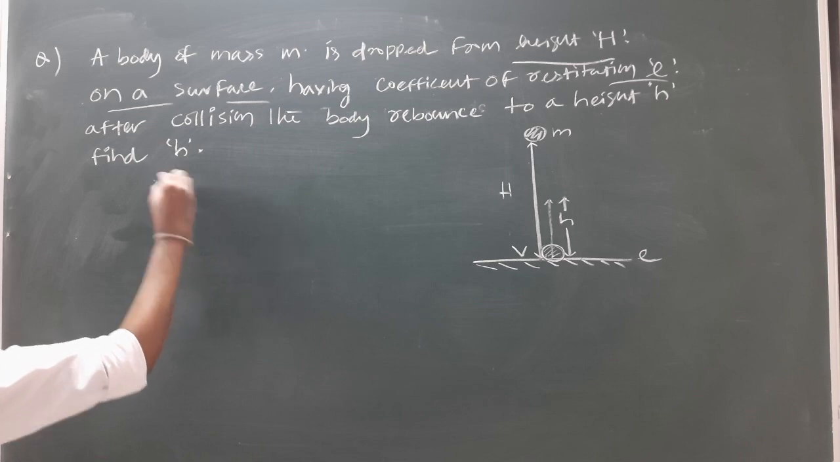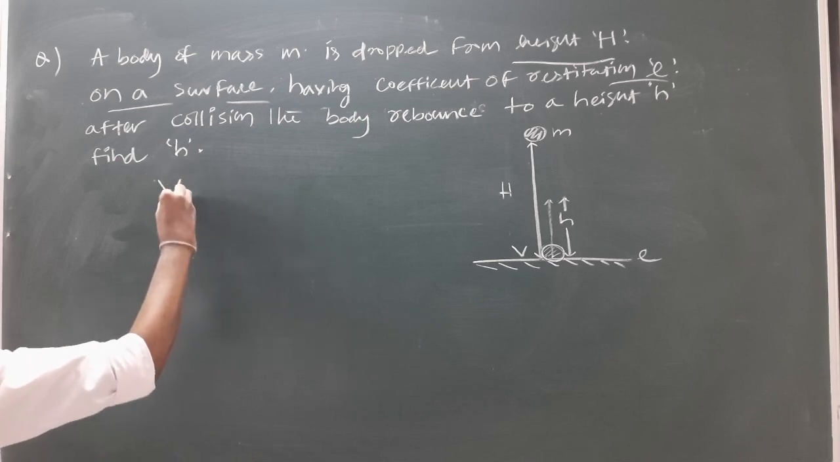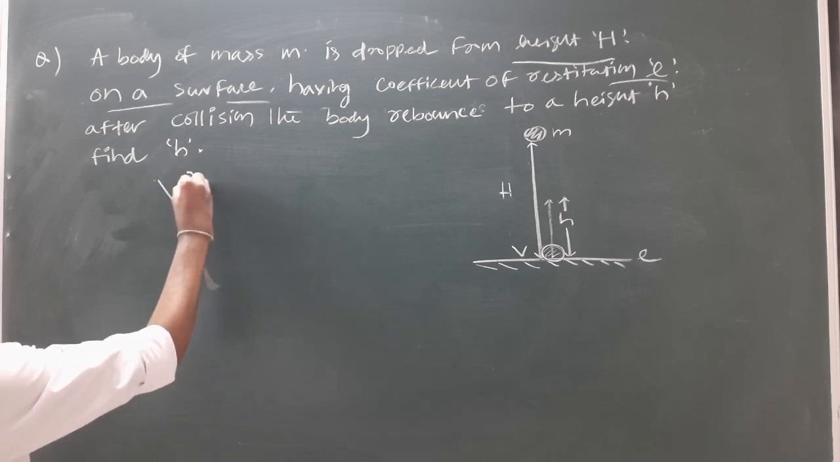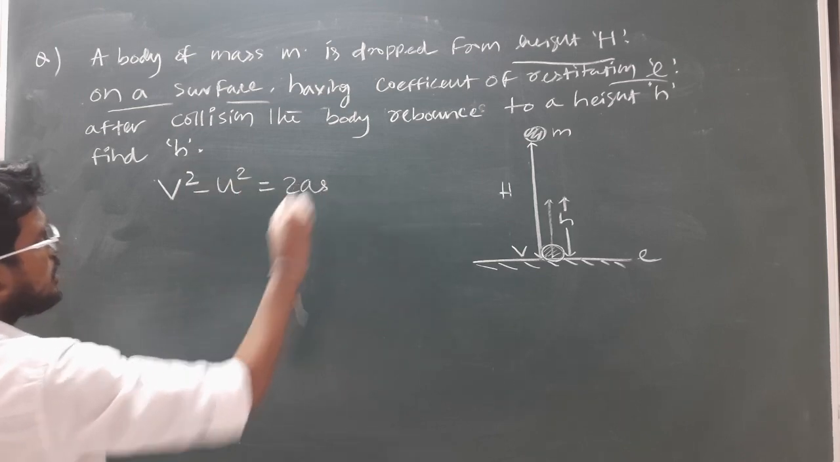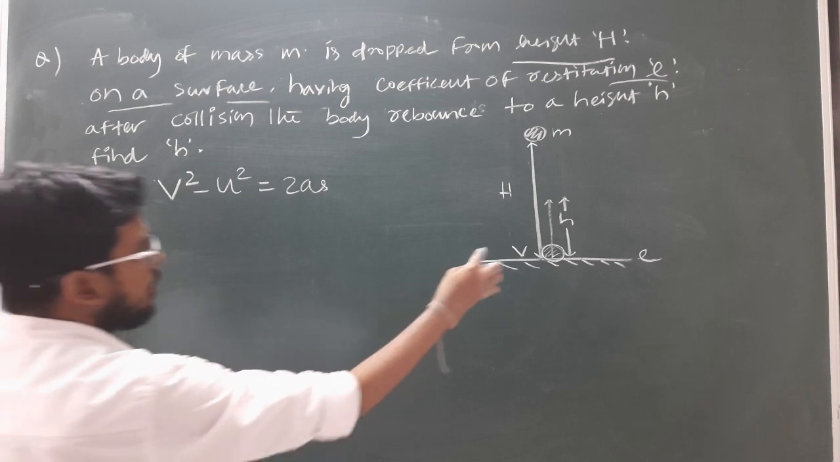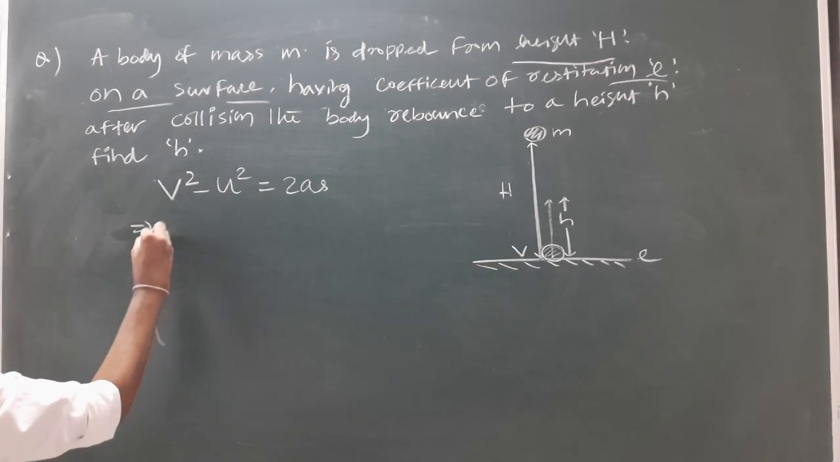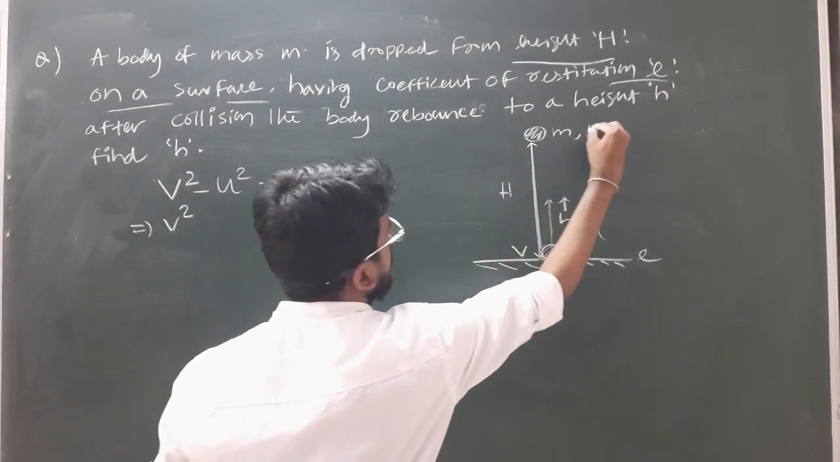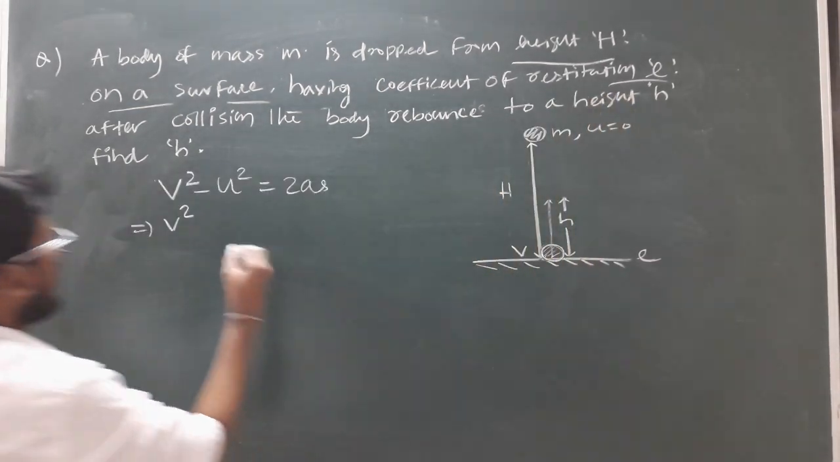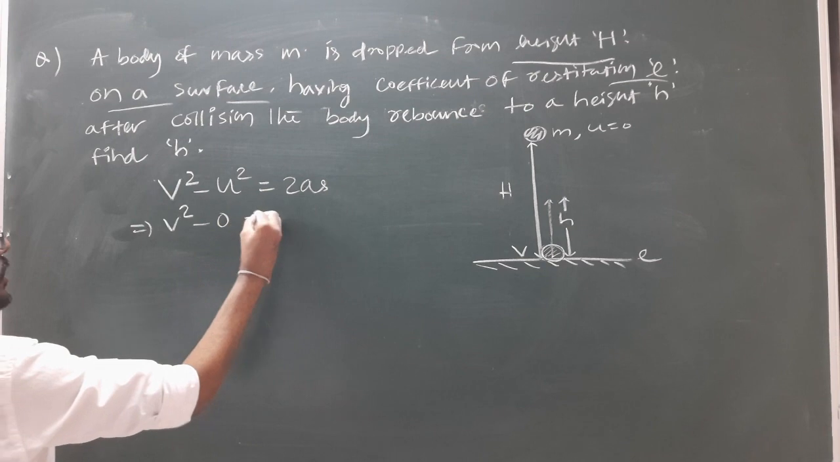According to the equation of kinematics, v can be found from v square minus u square equal to 2as. In this case, we have to find out the value of v. So this implies v square minus u square. What is u? As initially the block is at rest, here u equals 0.